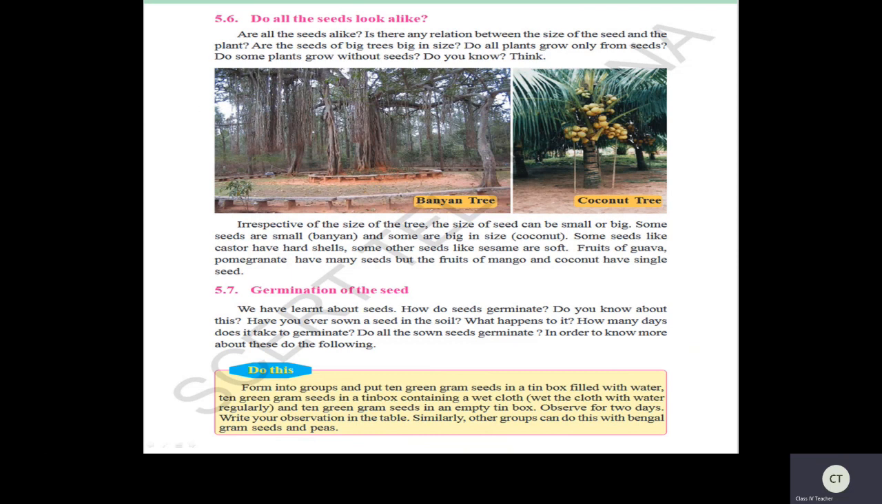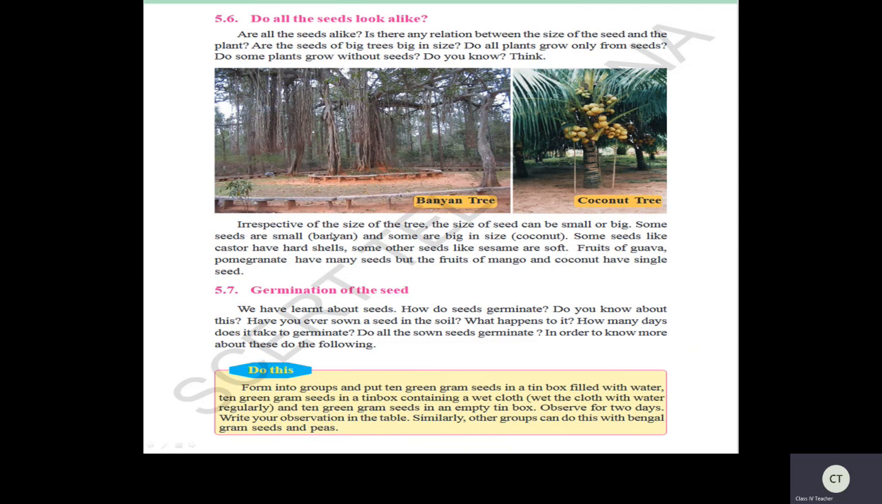Now see here, do some plants grow without seeds? Yes, children, with the help of stems or with the help of roots, they will be bearing some roots. So if you put those leaves into the ground, they will grow into a new plant. You can observe your nature, you can find many answers.